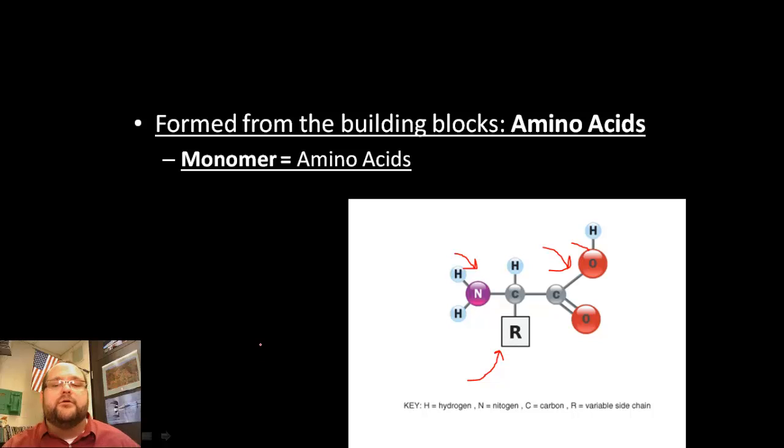The R group changes depending upon which amino acid it is. So the other parts of the molecule are always the same. There's always NH2, there's always a central carbon with hydrogen, there's always a carboxyl group. Always. They're always the same. The only thing that changes, whether we're talking about leucine or valine or all these different amino acids, is this R group right here.